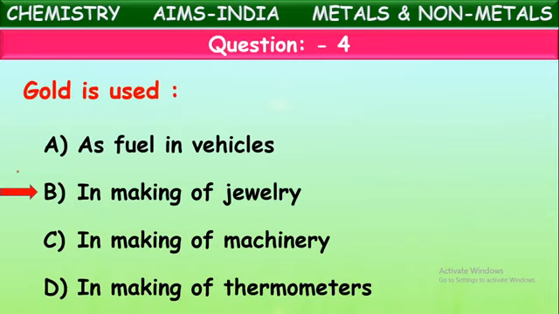Some other properties also make it costlier. It has high ductility, can be drawn into very fine wires, and also has high malleability. We often observe that with just one or two grams they make long chains and even rings. How is that possible? Because of its special properties, high malleability and high ductility. Gold is generally used for making jewelry.